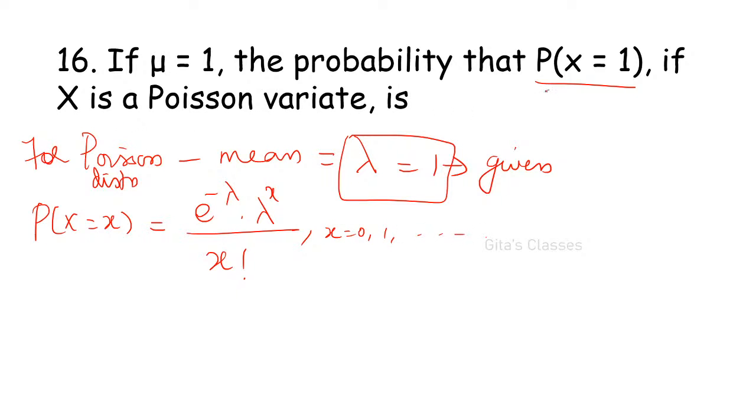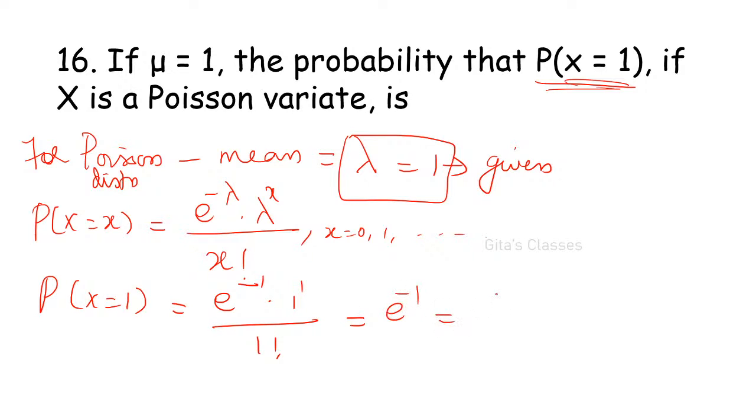What is asked? Probability of x is equal to 1. So probability of x is equal to 1 is e power minus, what is lambda value? 1. Okay. Into 1 power 1 divided by 1 factorial. That is e power minus 1, that is 1 by e is the answer.